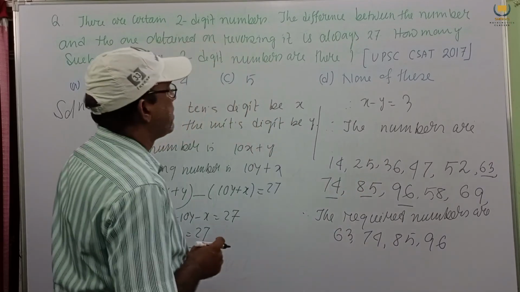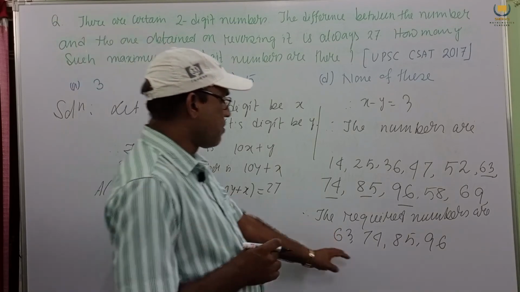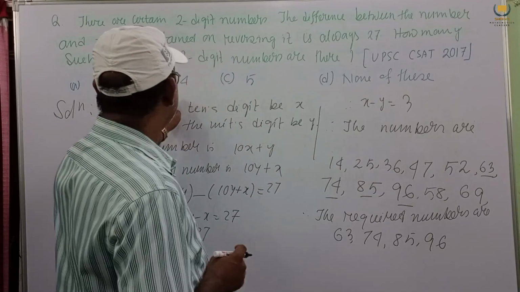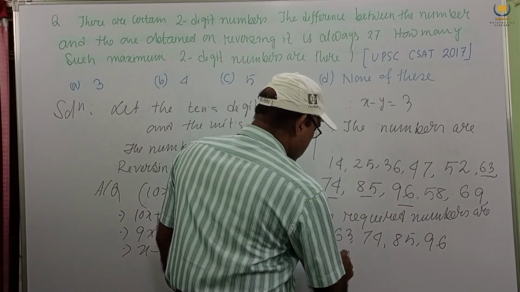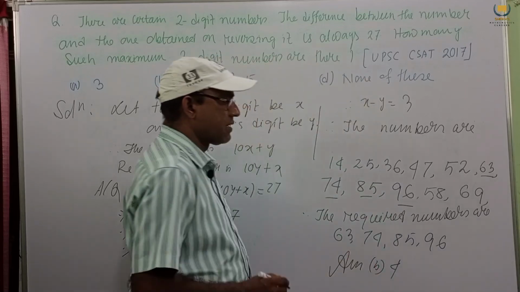So we have this. Therefore, how many numbers do we have? 4 numbers: 1, 2, 3, 4. Option B. The answer is B, 4. This is the answer.